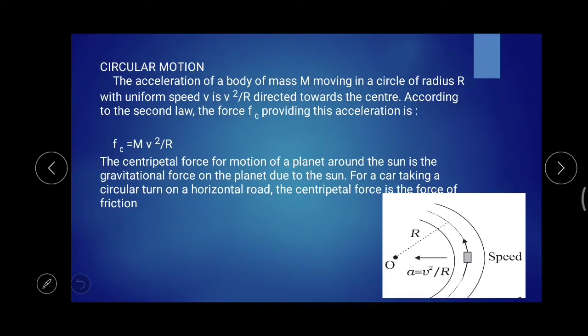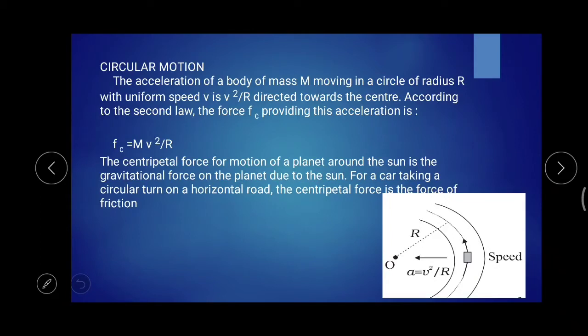In the same way, suppose we are considering a car which is moving in a circular path. The centripetal force is provided by the force in between the tire and the circular path's surface.